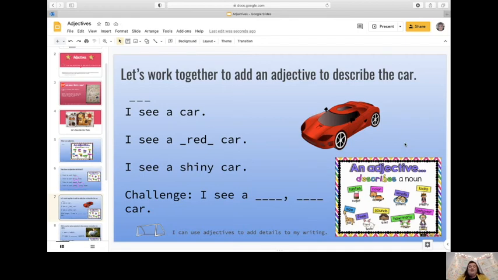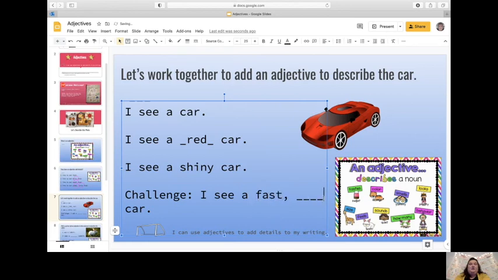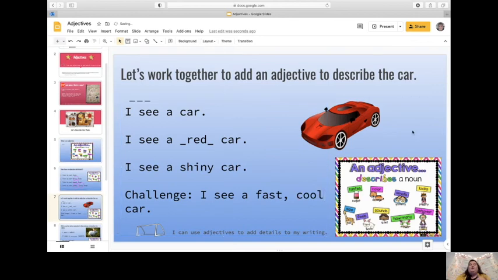And then sometimes we want to challenge ourselves, and so we want to add 2 new adjectives. How else could we describe this car? Oh, fast. It does look very fast. So I see a fast, cool car. You think it looks cool? That is a great one. I see a fast, cool car. Good job, friends. So we are adding those details with adjectives to our writing.